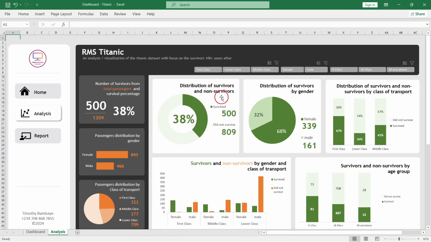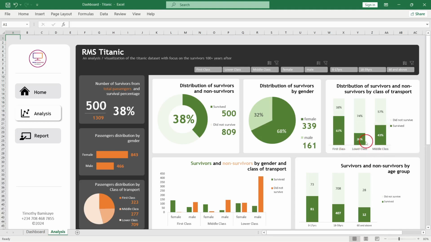And here is also a more detailed distribution of survivors by gender. Here we're also looking at survivors and non-survivors. And on this side, we're looking at survivors by class of transport. We can see on this side that first class have about 62% survival rate. So if you're traveling by first class, there is about a 62% chance that you're going to survive in the event of a boat mishap.